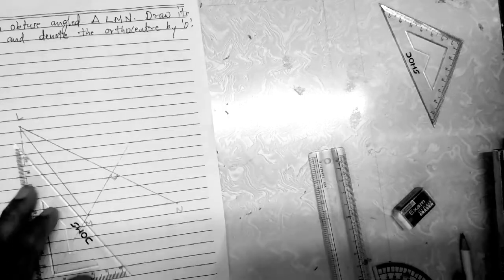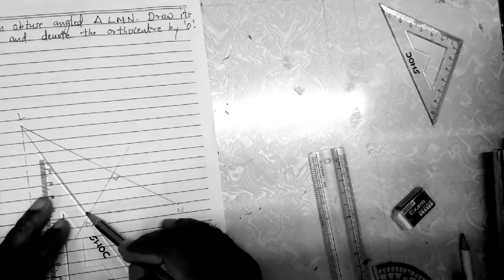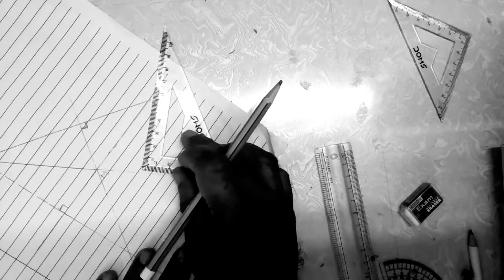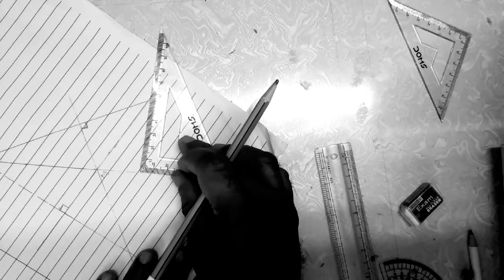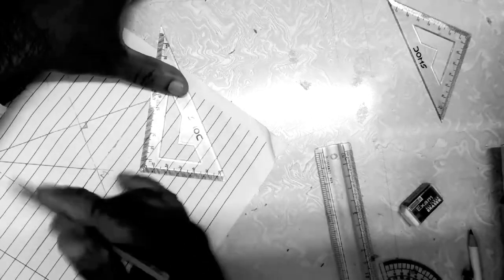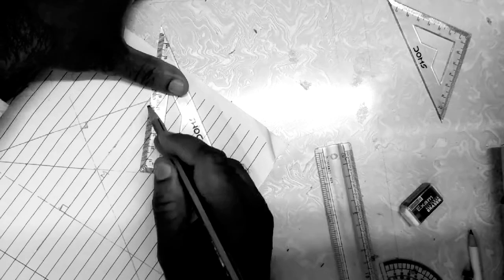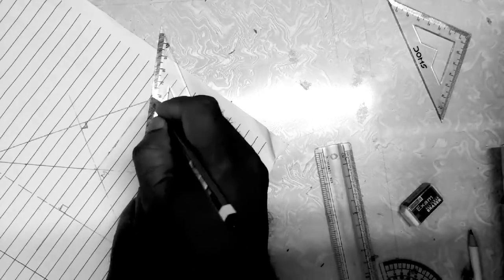Now the third altitude from point N, so extend line LM. Hold the set square in this manner from point N, with the base coinciding with line LM, and draw the altitude.